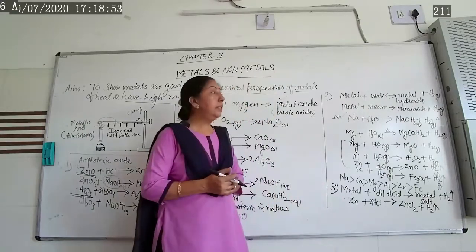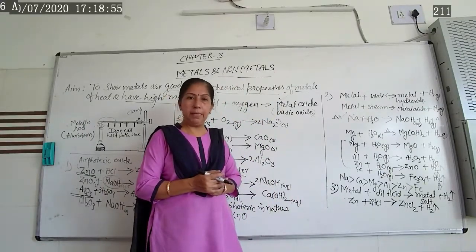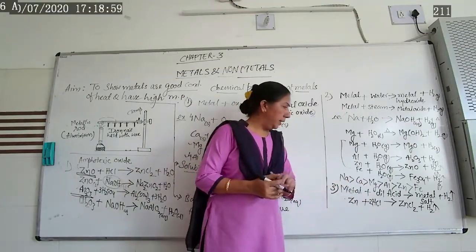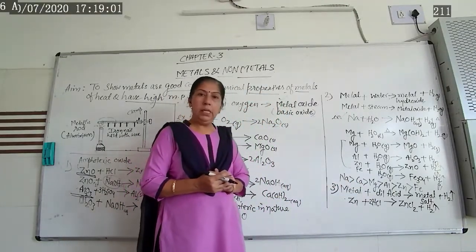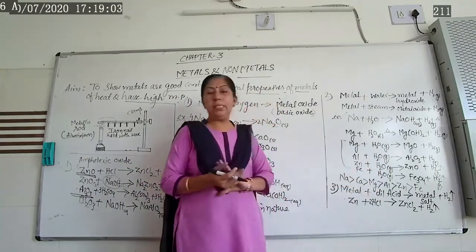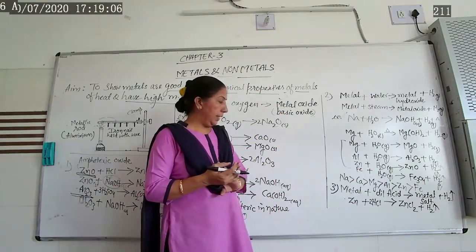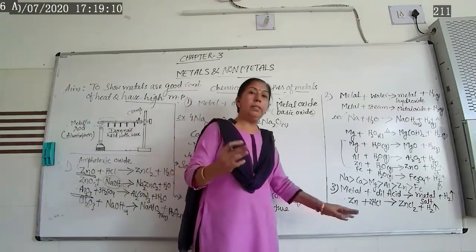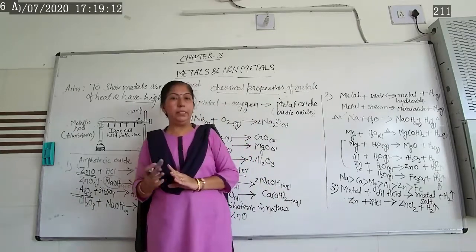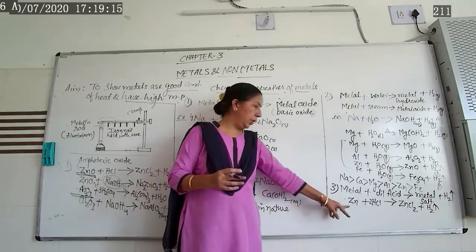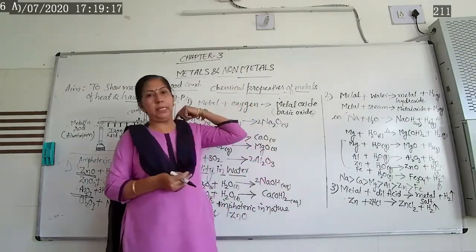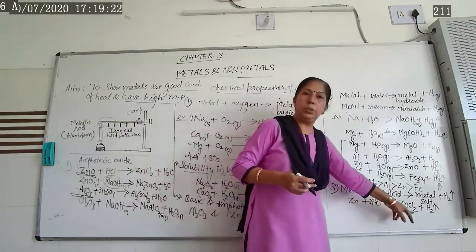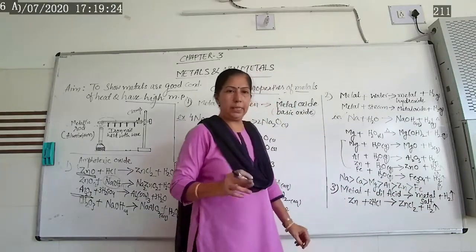Now let us learn the third chemical property of metals. Metals react with acid and form metal salt as well as hydrogen gas. As we have seen in the first chapter, metal always reacts with acid and gives you metal salt and hydrogen gas. Here a simple example is taken. When we take zinc and react it with hydrochloric acid, it gives you zinc chloride and hydrogen gas.